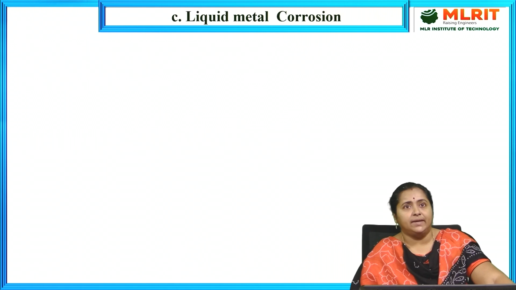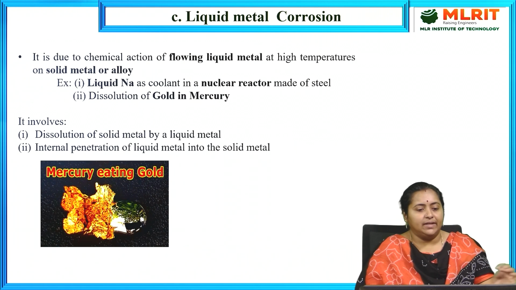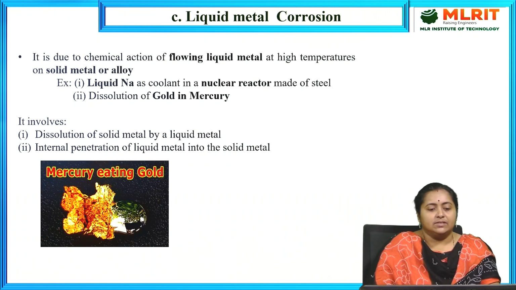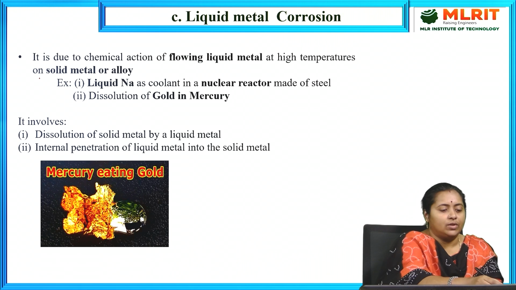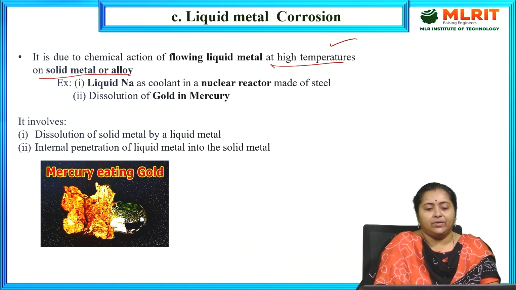And what is the third type? The third one is liquid metal corrosion. This mechanism we have to adopt in cases when any solid metal or its alloy comes in contact with any liquid metal on its surface. That means if any liquid metal flows on the surface of the solid metal or its alloy at a high temperature, then we have to adopt the mechanism of liquid metal corrosion.